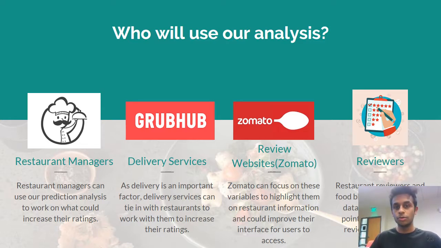They could also use this analysis to collaborate with other restaurants, since they will know that online delivery plays a major role in prediction. The third who can use our analysis are websites like Zomato itself. They can improve the UI, depending on which factors describe the aggregate rating. They could either increase their text size or their box size for votes, or whether a restaurant has online delivery or not, because those are the main factors customers use to rate restaurants. So they will be looking for those factors at first.